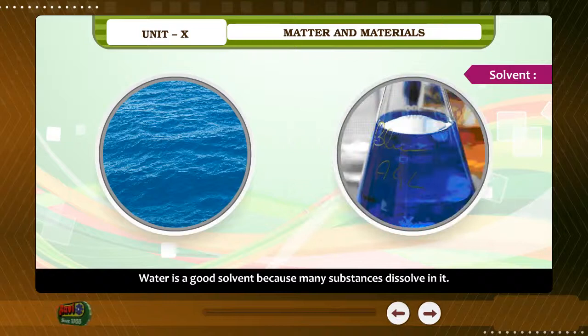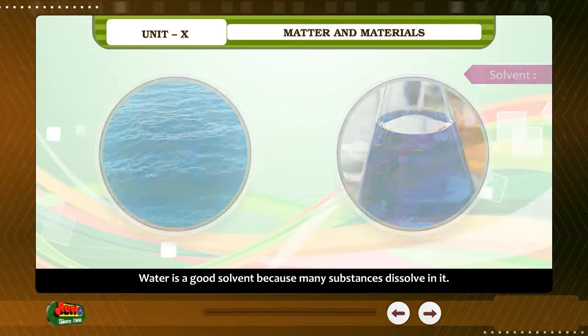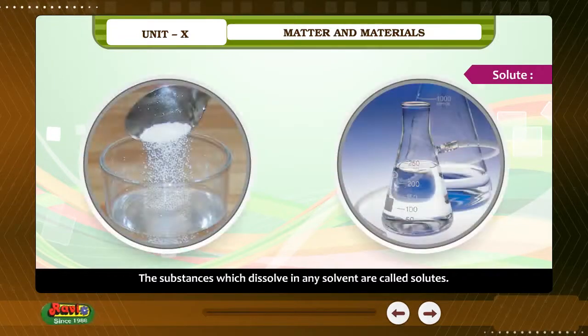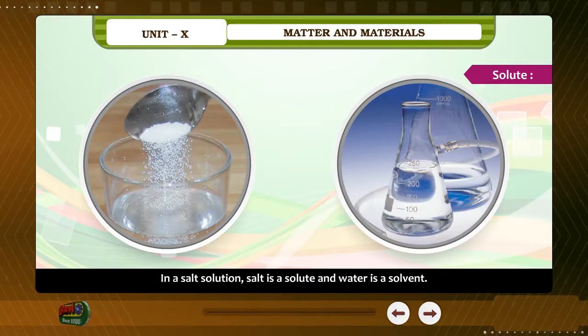Water is a good solvent because many substances dissolve in it. Solute. The substances which dissolve in any solvent are called solutes. In a salt solution, salt is a solute and water is a solvent.